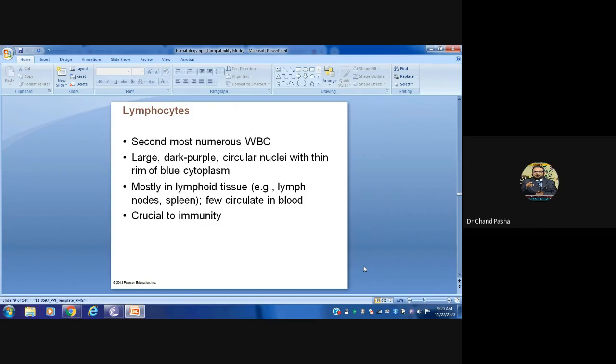Mostly in lymphoid tissue like lymph nodes and spleen, and freely circulating in blood. Mostly these lymphocytes are stored in lymph nodes and spleen. And whenever there is a need, whenever there is infection, whenever you need to produce antibodies, then they will be loaded into the circulatory system. Few circulate in blood, whereas the remaining are stored in the spleen and lymph nodes, and whenever there is a need, they will be pushed into the circulatory system, and they are very crucial in the immune system.